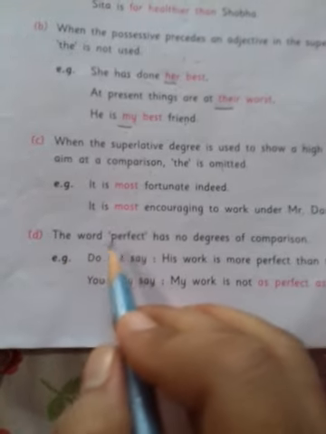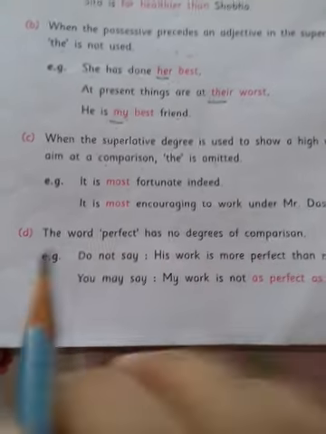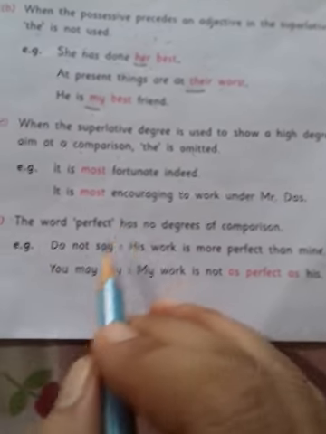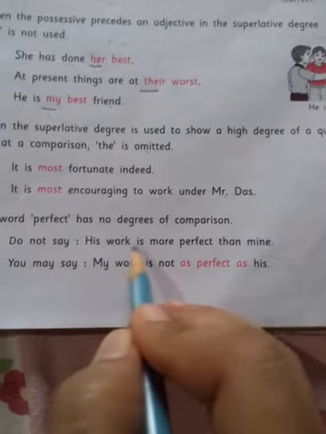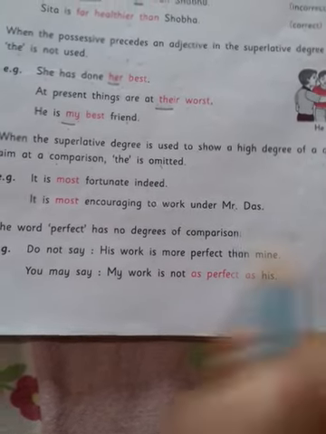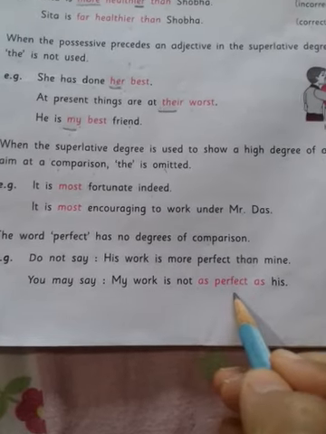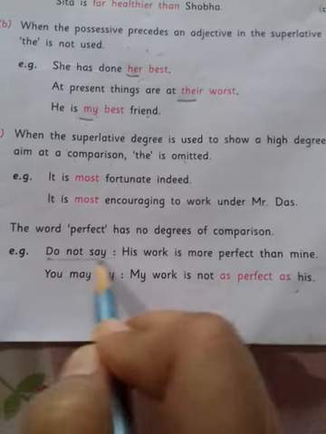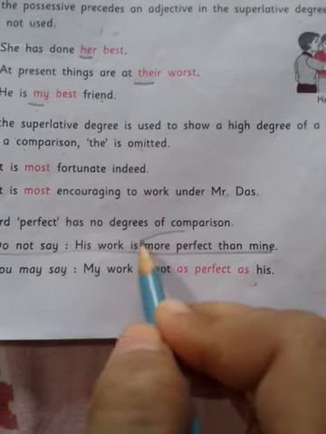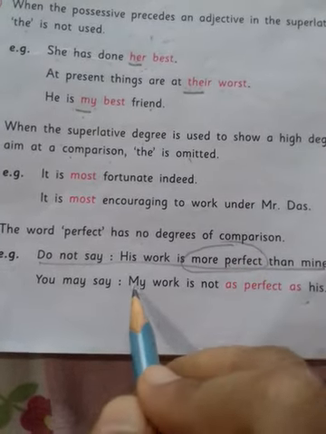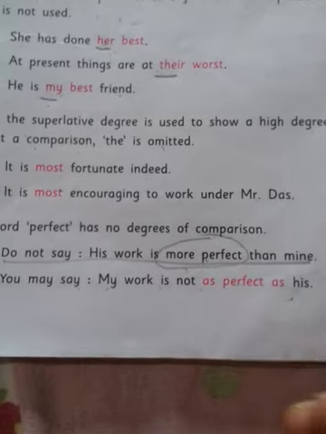Now the word perfect has no degrees of comparison. For perfect we cannot use any degree of comparison. Do not say his work is more perfect than mine. You may say my work is not as perfect as his. More perfect is incorrect because there is no comparison for perfect. Now next is our worksheet.